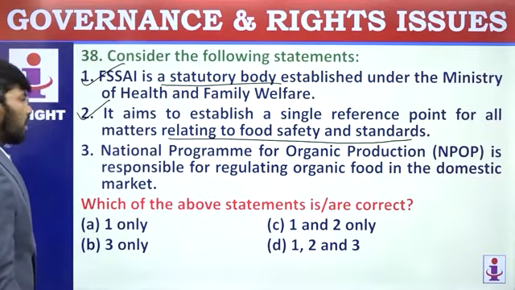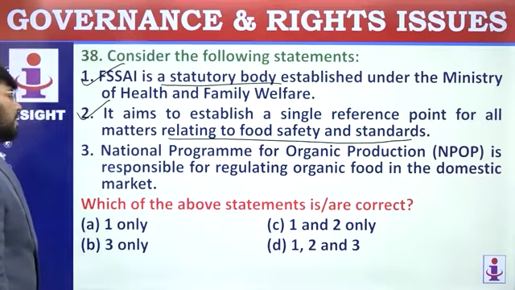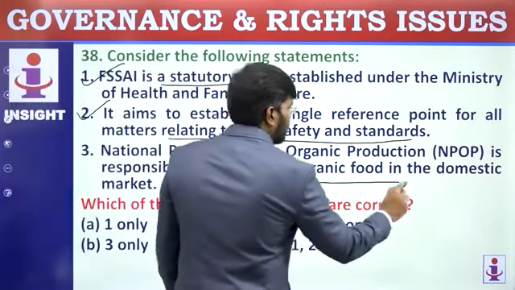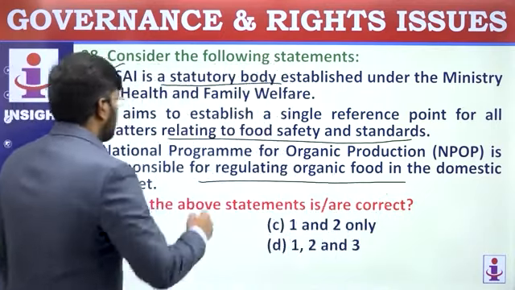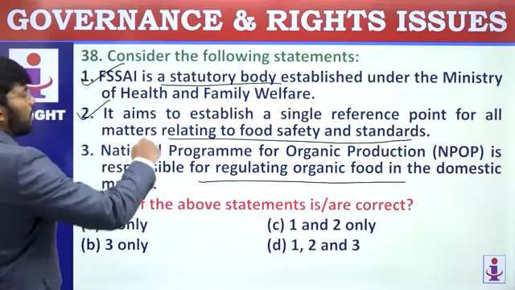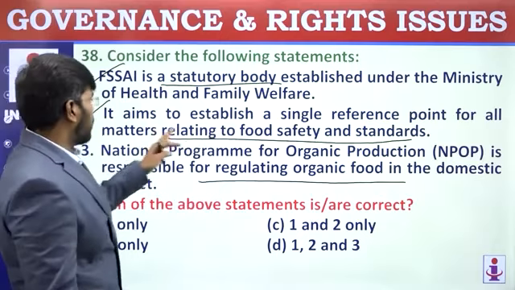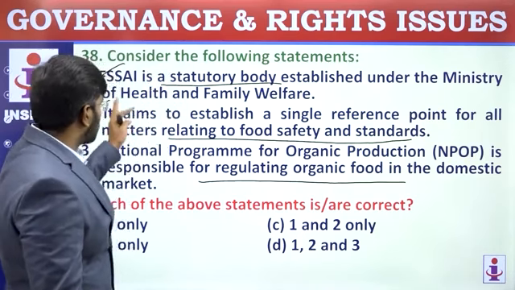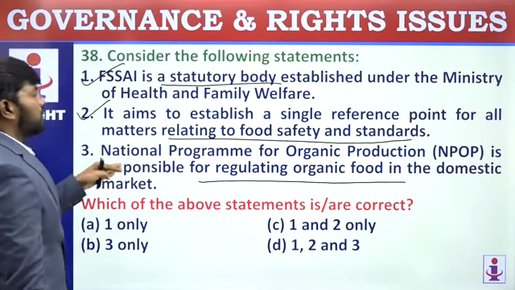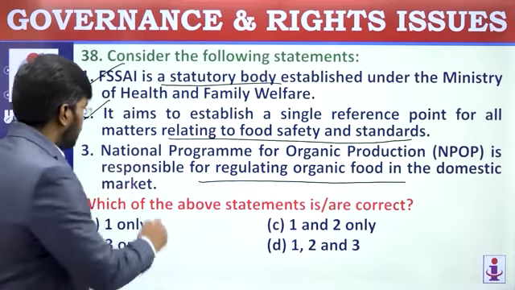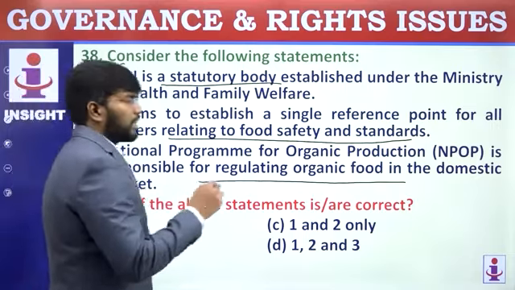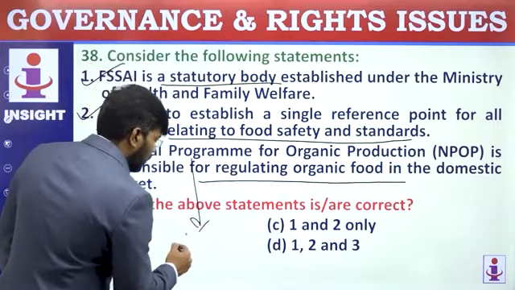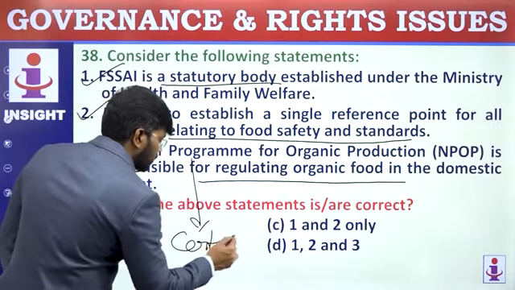Third: National Program for Organic Production is responsible for regulating organic food in the domestic market. Just now, for the second statement, we said FSSAI has a single reference point and every matter of regulation is done by FSSAI. So this statement should be wrong. The reason is that NPOP is involved, but it is only a certifying mechanism. NPOP gives only organic certification.